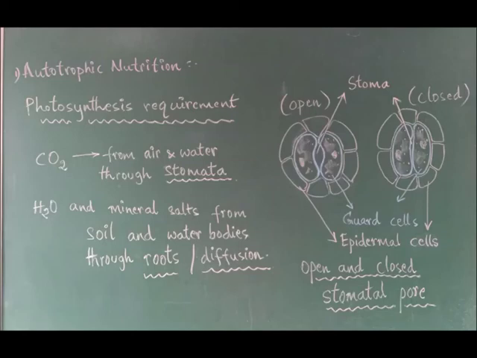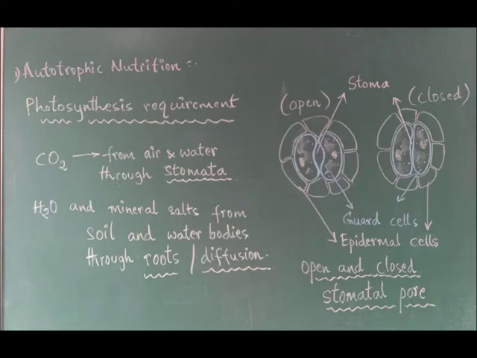Then one more very essential part which is involved in the process is stomata, the pores that are present on the leaves. If you observe a leaf carefully, you are finding tiny pores on its surface, more in number in the lower surface, just like the sweat pores on our body. Can you see the sweat pore? No, we cannot see. But when we sweat, is it not? And that sweat is coming out from our skin through these pores only.